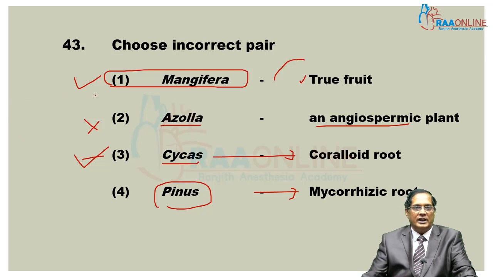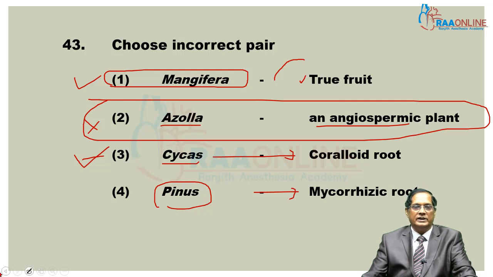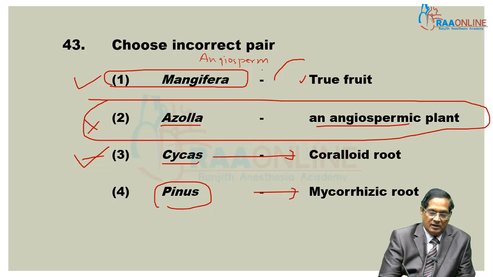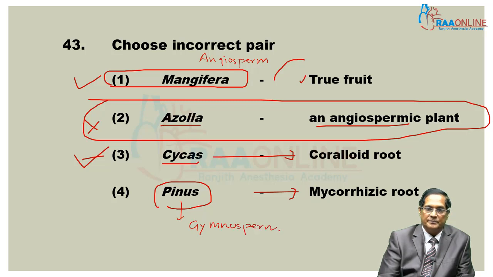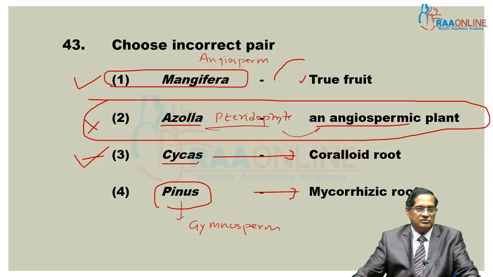So here the incorrect pair is Azolla because it is a member of pteridophyte. Mangifera is a member of angiosperm, whereas Pinus is a member of gymnosperm. And Azolla is a member of pteridophyte. Here the option says angiosperm. That's why the incorrect pair is the second one.